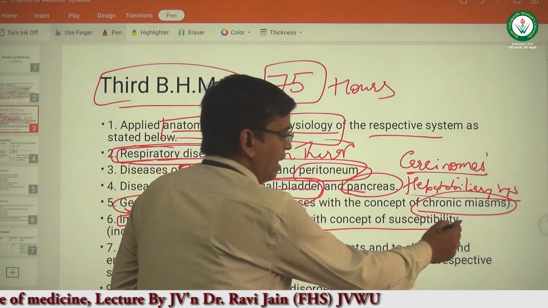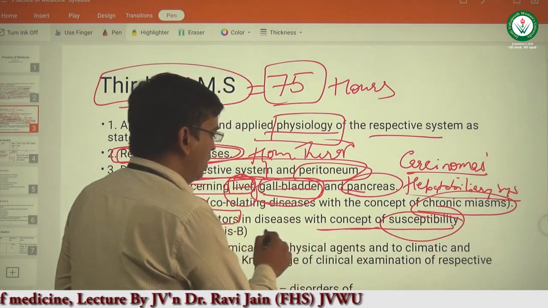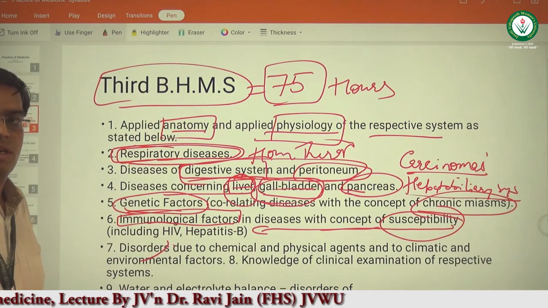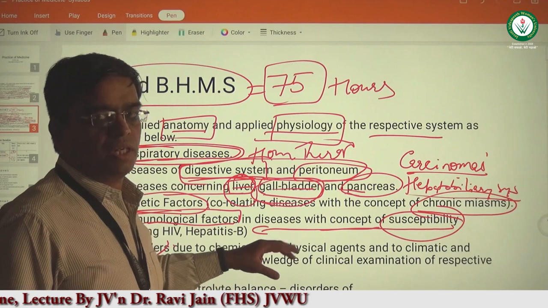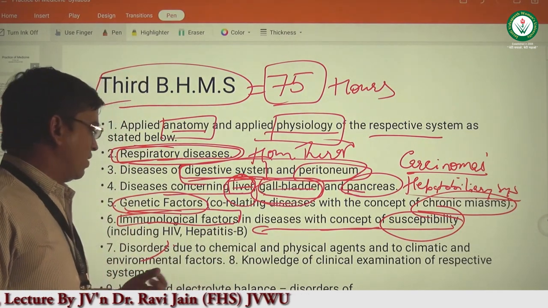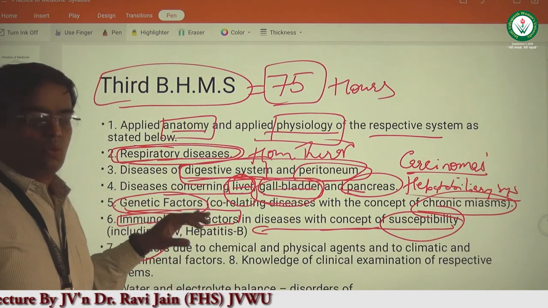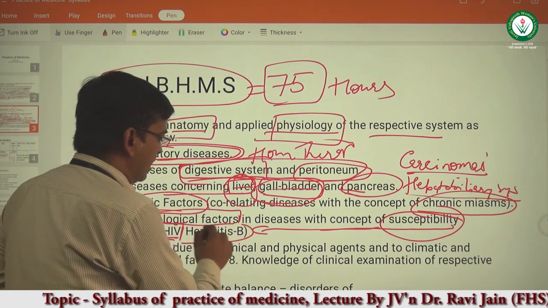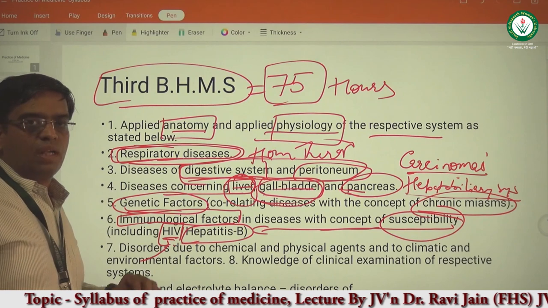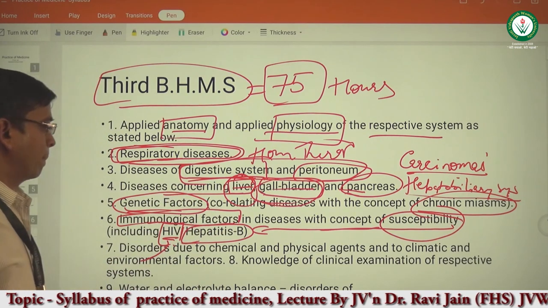Susceptibility is again a homeopathic concept which we will be learning to relate with the immunological factors, how the immunological factors are related to the susceptibility of the patient and ultimately leading to the development of disease condition. In this we will also be learning about hepatitis B and HIV virus, human immunodeficiency virus and hepatitis B virus. We will also be covering these in this particular topic itself.